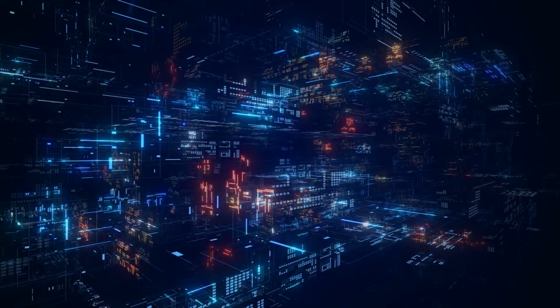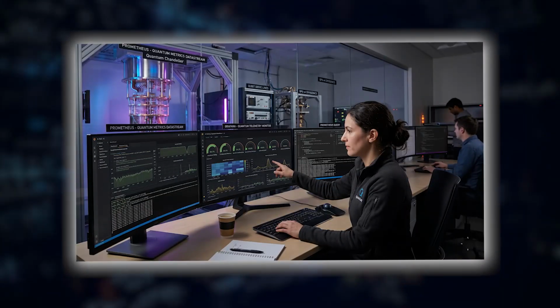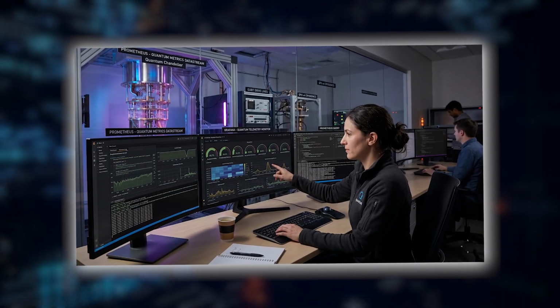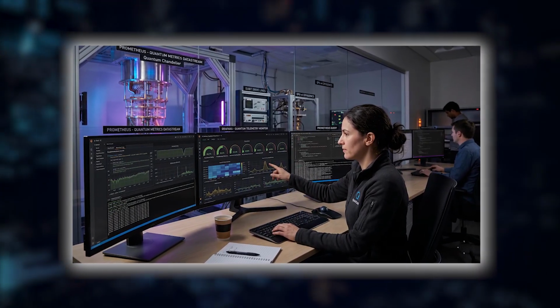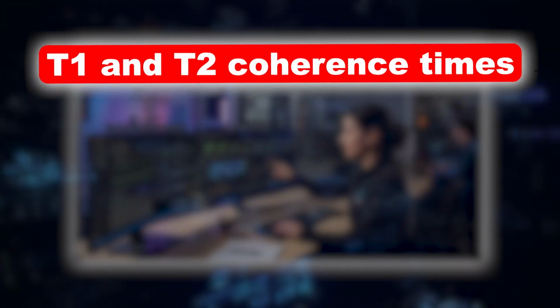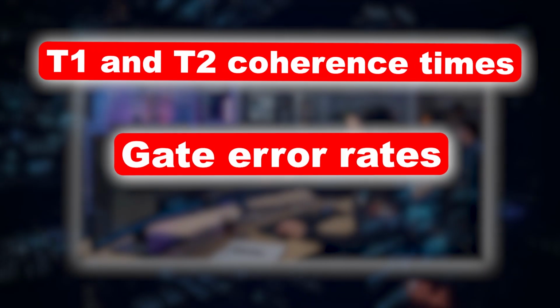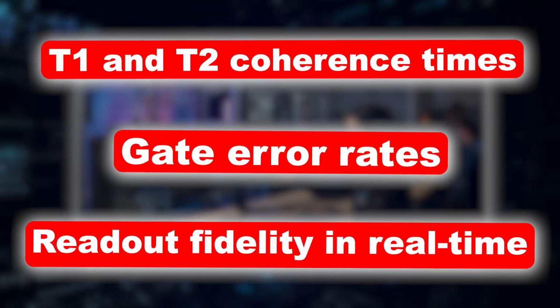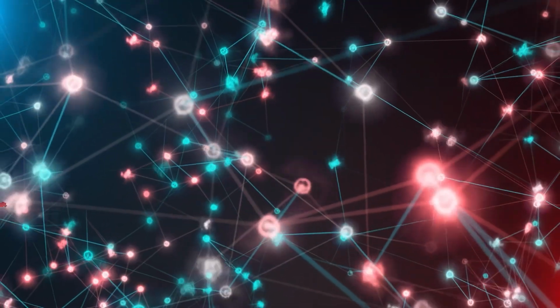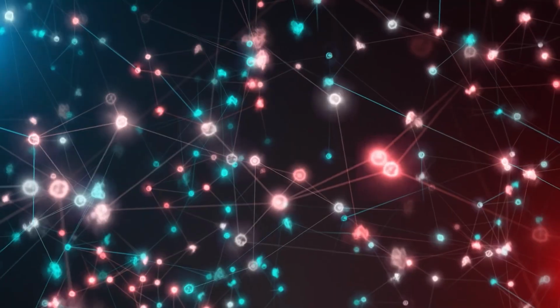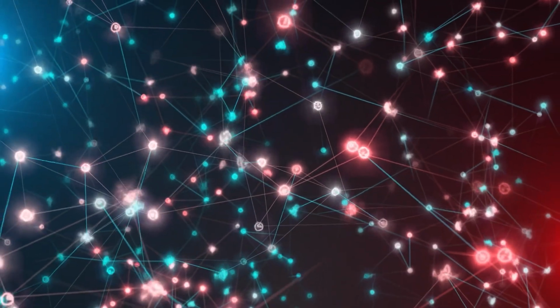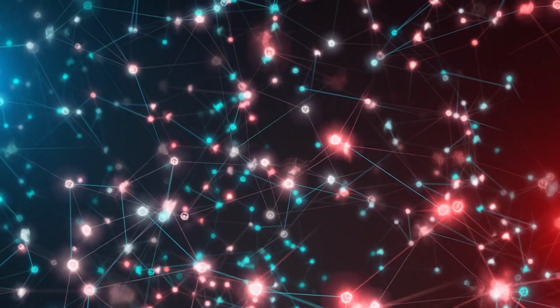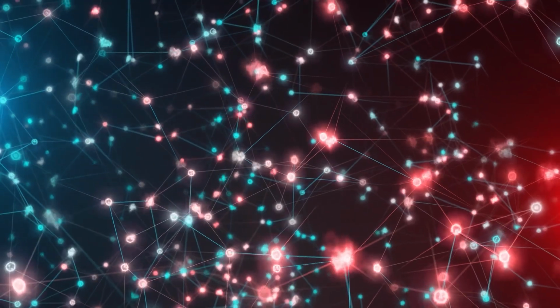This requires a new level of observability. Standard monitoring tools like Prometheus and Grafana are being adapted to track quantum telemetry, metrics such as T1 and T2 coherence times, gate error rates, and readout fidelity in real time. If a QPU's performance dips below a certain threshold, the DevOps pipeline must automatically fail over to a different machine or scale up error mitigation protocols.